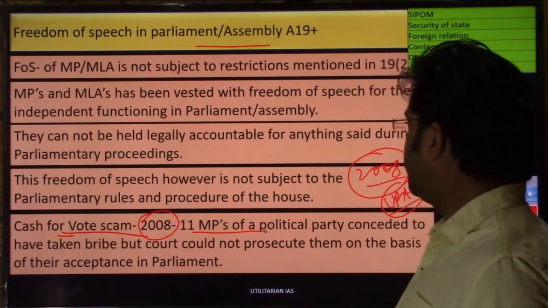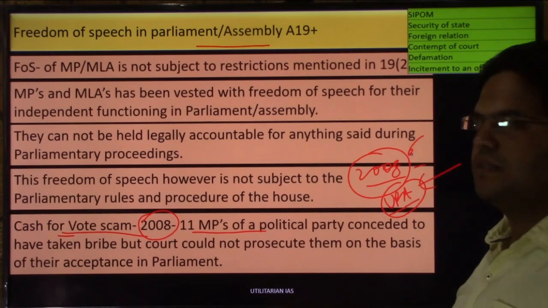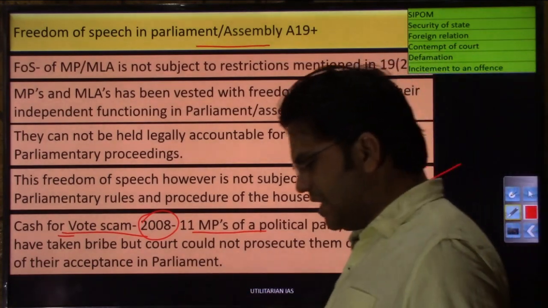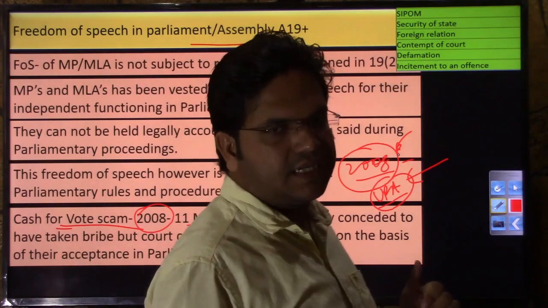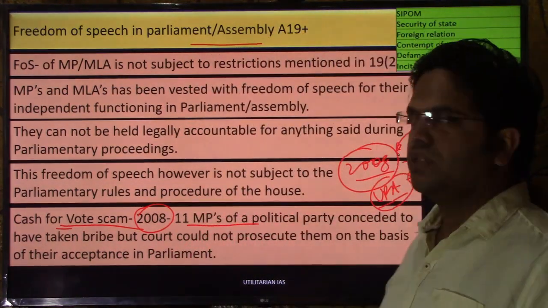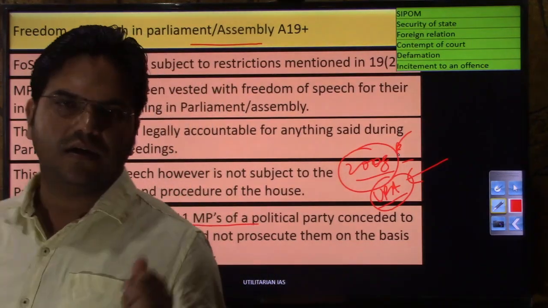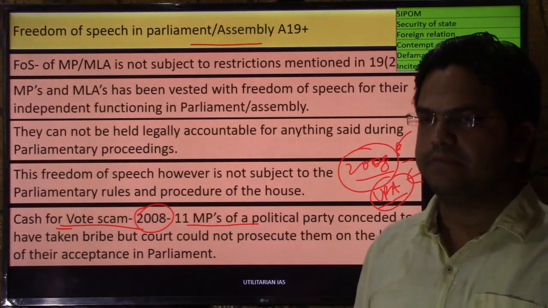I won't name it. The allegation was that they had been bribed by a certain party to support this falling government. Now these 11 MPs had openly accepted on the floor of parliament that yes, they had received money for the party fund, not at the individual level, but for the party fund, for their support to remain in the government.